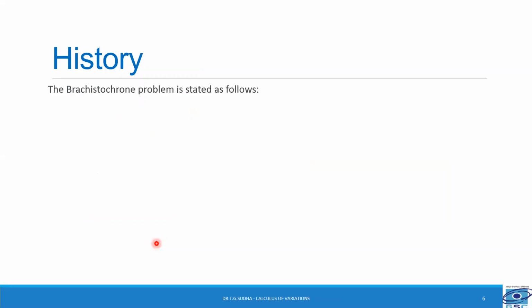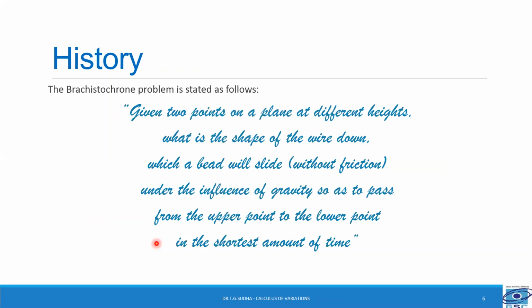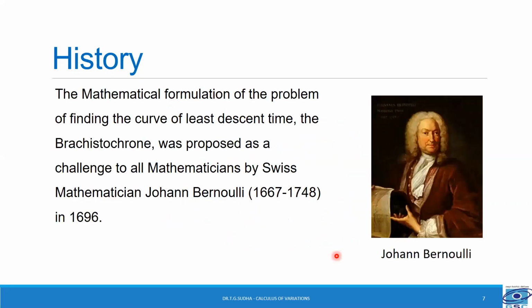The Brachistochrone problem is stated as follows. Given 2 points on a plane at different heights, what is the shape of the wire down which a bead will slide without friction under the influence of gravity so as to pass from the upper point to the lower point in the shortest amount of time?